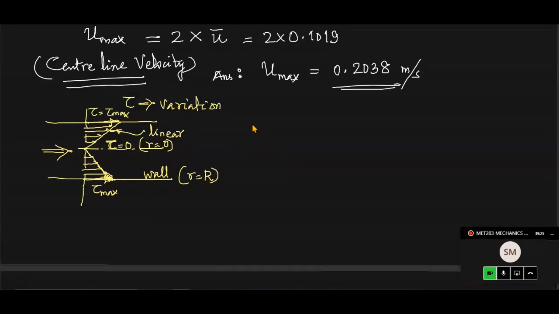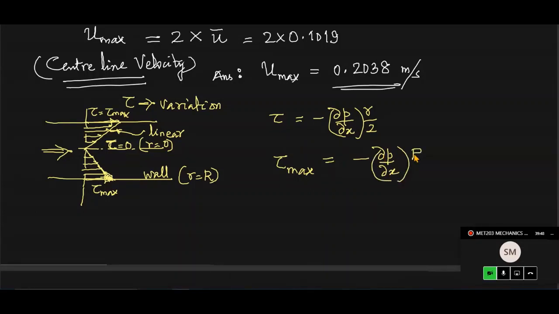Okay, so what is that equation for tau? You know that tau is equal to minus dou p by dou x into r by 2, the generalized expression. And in fact, we found out tau max, that is minus dou p by dou x, the pressure gradient, P2 minus P1 by L, into that radius when r is equal to capital R. That means at the pipe wall, where radius is equal to capital R, full radius, then this is the tau max. So how do you find tau max? Because the pressure gradient you found out.